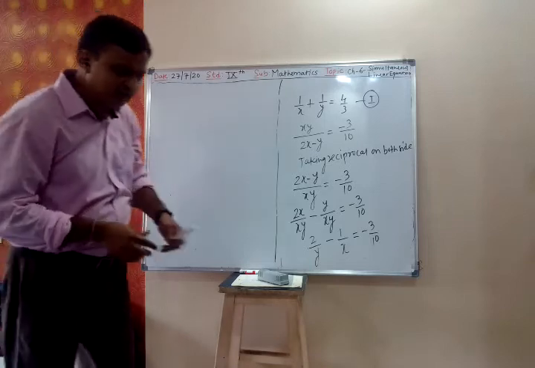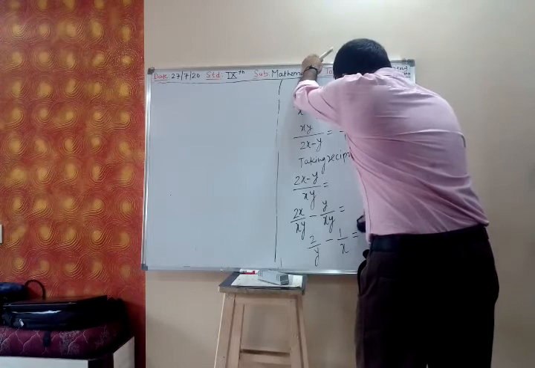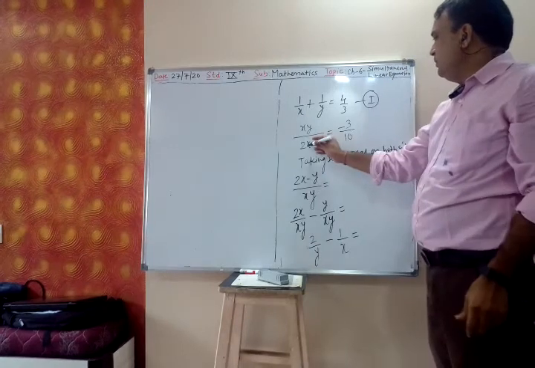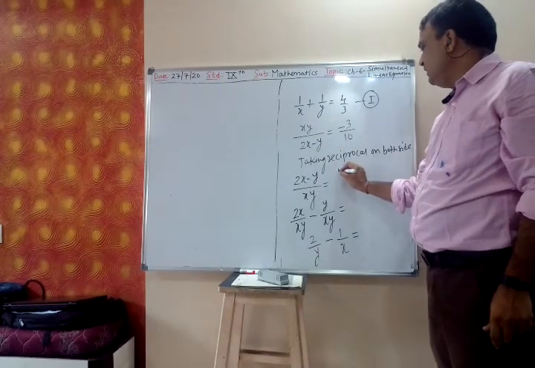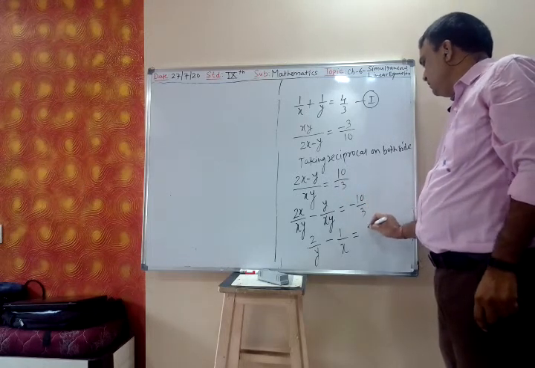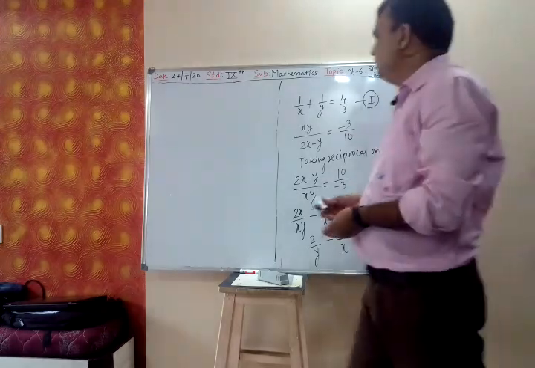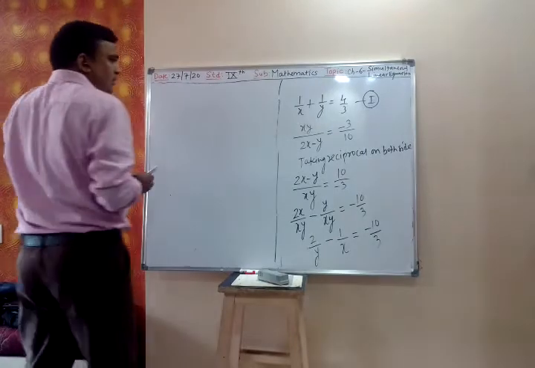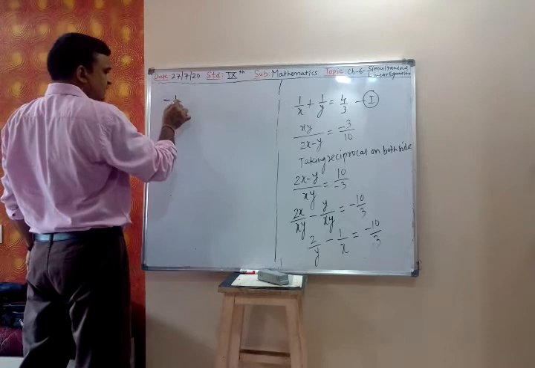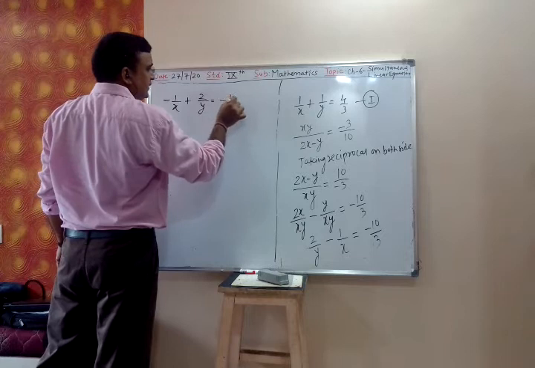When we are asking to take the reciprocal, you have to take the reciprocal on both sides, no? This side I have taken the reciprocal, this side also you have to take. So 10 upon minus 3, minus 10 upon 3. Taking reciprocal on both sides: minus 3 upon 10, reciprocal will be 10 upon minus 3. So we write minus 1 upon x plus 2 upon y is equal to minus 10 upon 3.